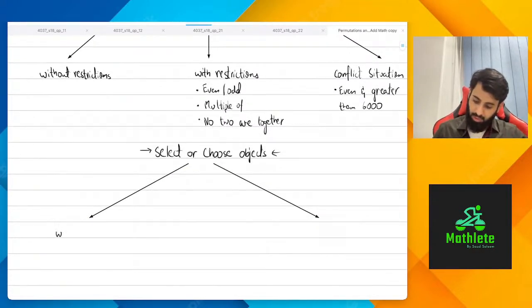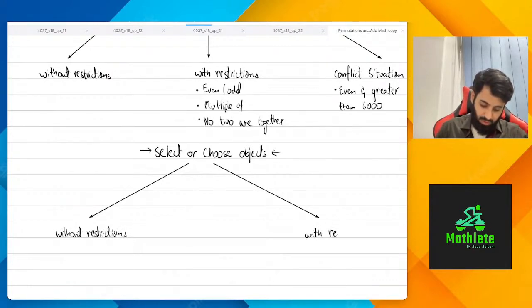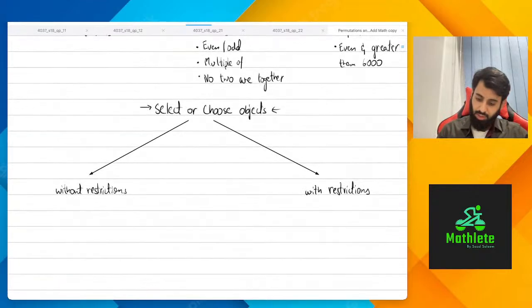Now it's possible that you have to select them without any restrictions, and it's possible that you have to select them with restrictions. What can those restrictions look like?